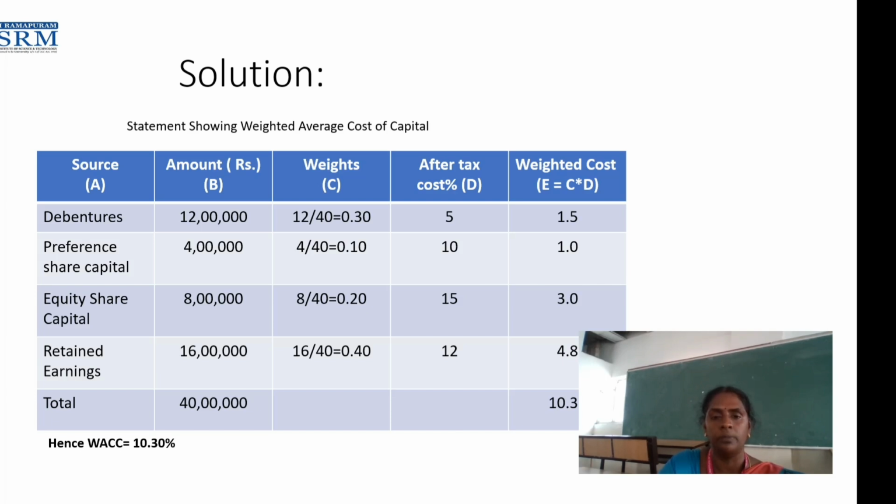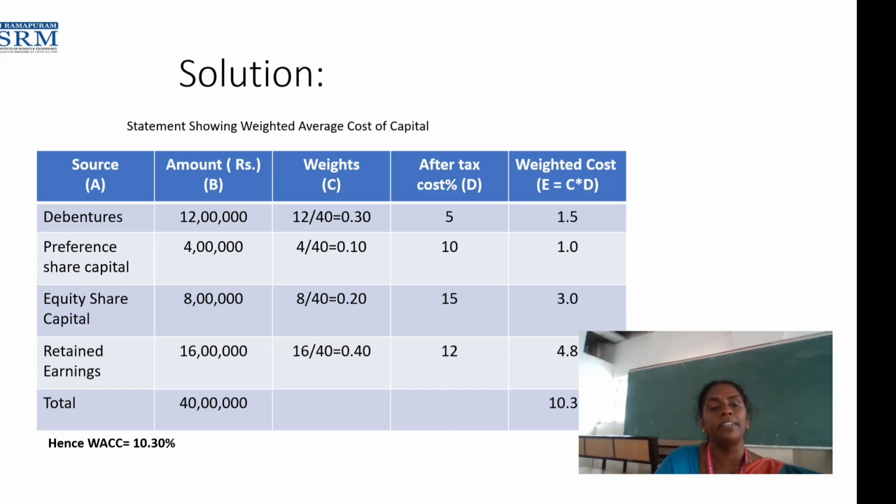So 12 divided by 40 as weight will get 0.30. Then preference share capital, 4 lakhs we borrowed out of 40 lakhs. So 4 divided by 40 will get 0.10.